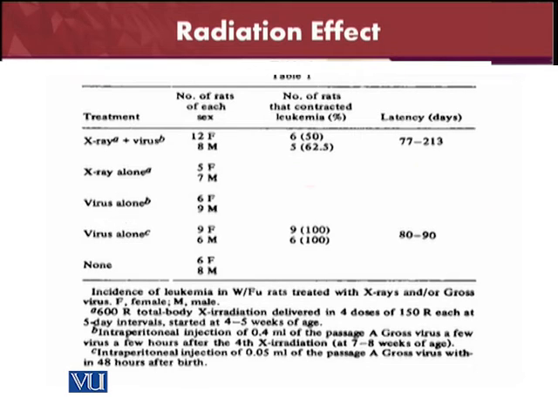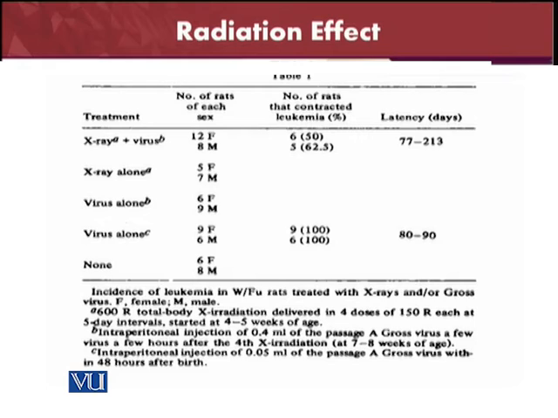Then we look at the number of rats that contracted leukemia after the X-rays, and the latency period of those viruses. So 600 total body X radiation was delivered in 4 doses of 150 rats each at a 5-day interval, started at 4 to 5 weeks of age. Intraperitoneal injection has been given.